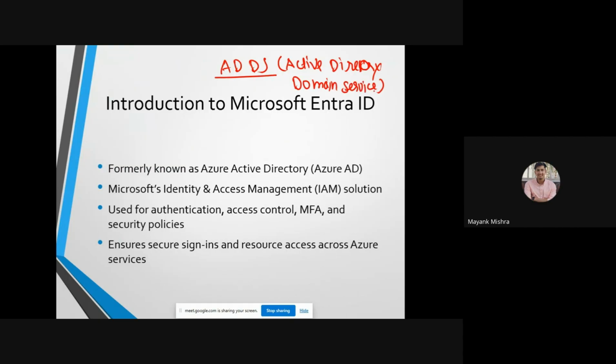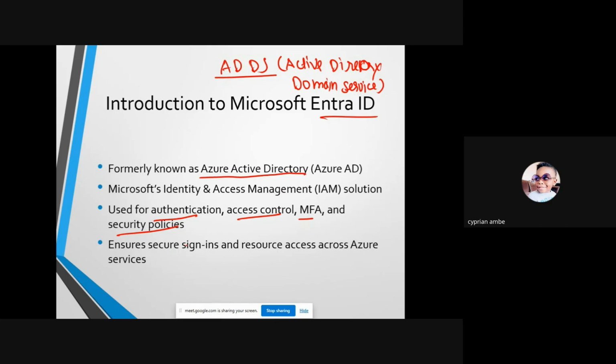So first we learn about Entra ID. What is Microsoft Entra ID? It is formerly known as Azure Active Directory, AD, and it is Microsoft's IAM solution, similar to our AWS IAM, used for authentication, access control, multi-factor authentication, and security policies.